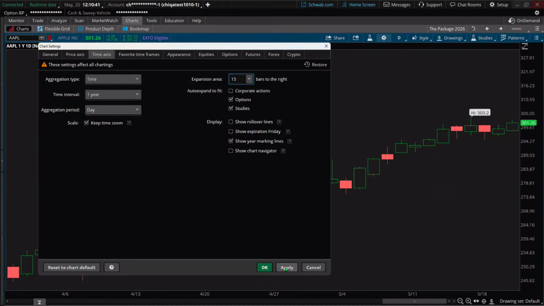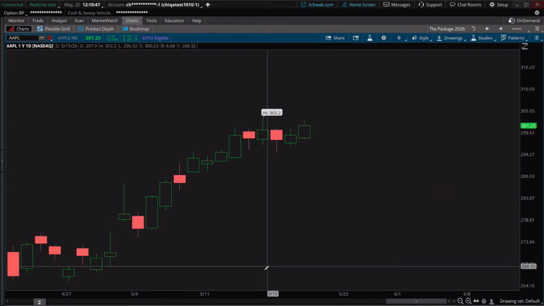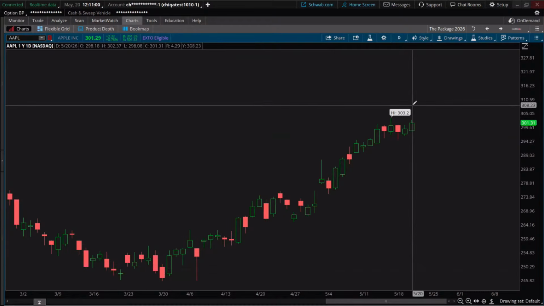Let's hit apply here. I'm kind of zoomed in a little bit, but you can see down here at the bottom, we see 3 more weeks worth of time. So if we have drawings that we want to go out into the future, sometimes we want support and resistance. Again, if you're drawing a channel, which we'll get into, being able to have the chart extend a little bit is really helpful.